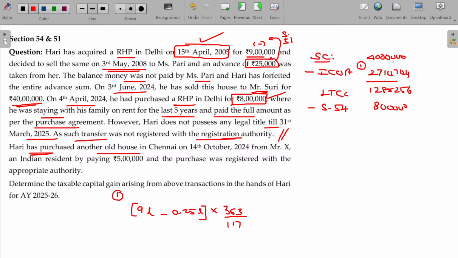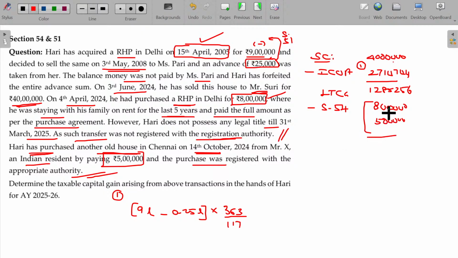Hari has purchased another old house in Chennai on 15th October 2024 from X, an Indian resident, paying another 5 lakhs, and the purchase was registered with the appropriate authority. So he had made another purchase, and you can claim that one also as deductible. Two house properties are allowed as the capital gain is less than 2 crores.